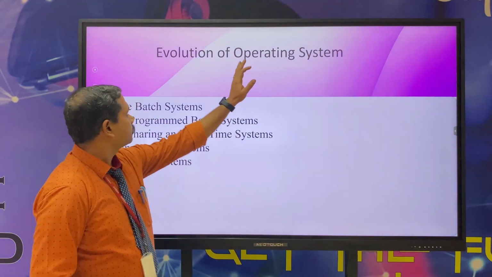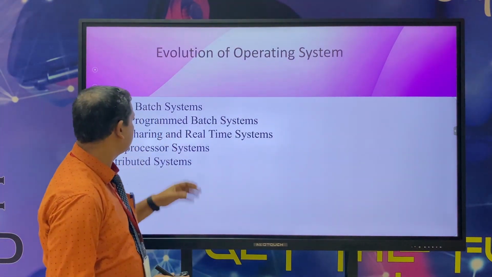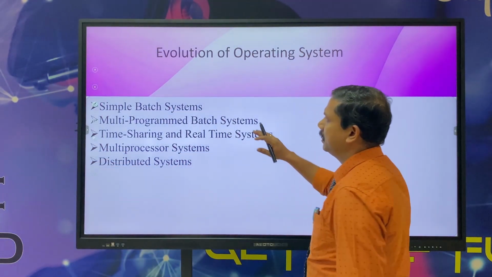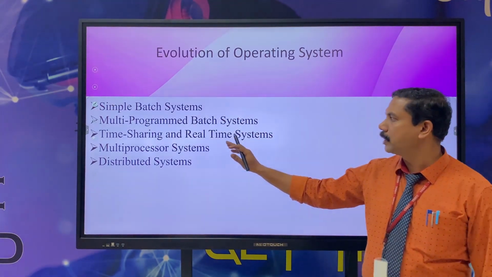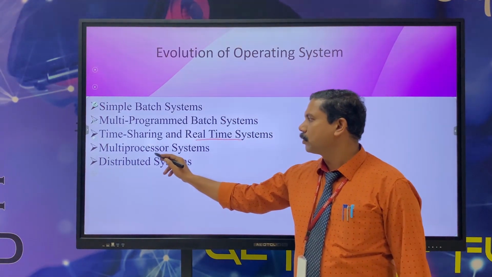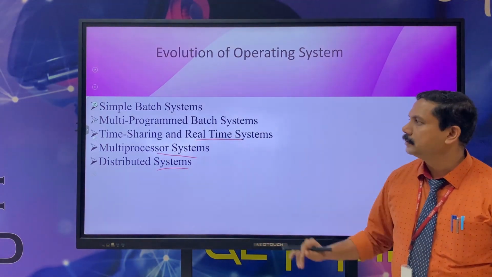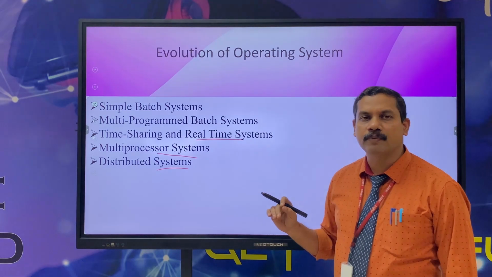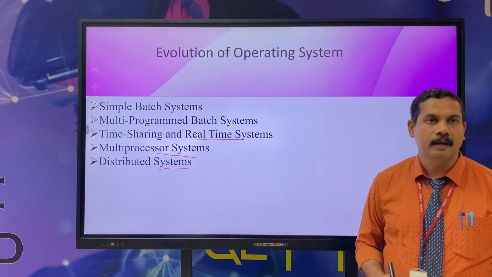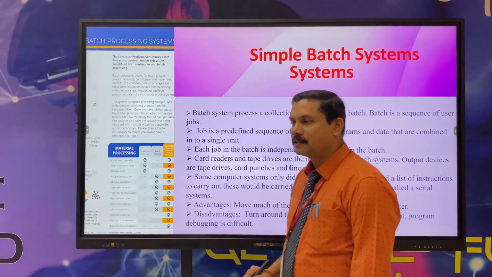Next, the evolution of operating systems. First, simple batch systems, then multi-programmed batch systems, then time sharing and real-time systems, then multi-processor systems and distributed systems. These are the stages in the evolution of the operating system. Let us see them one by one. The first one is the simple batch system.